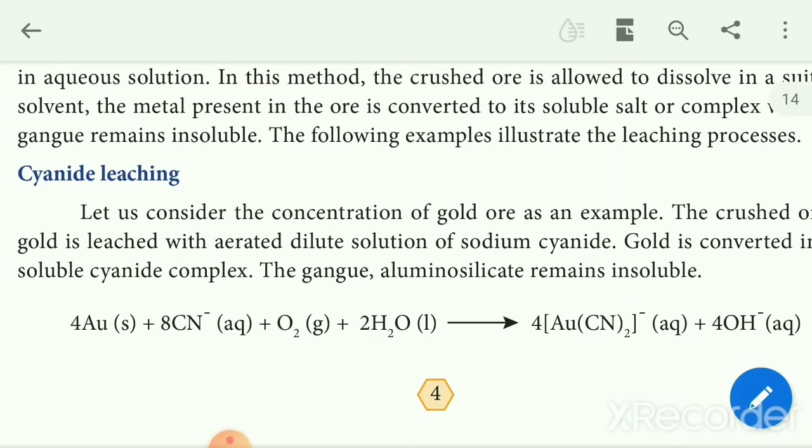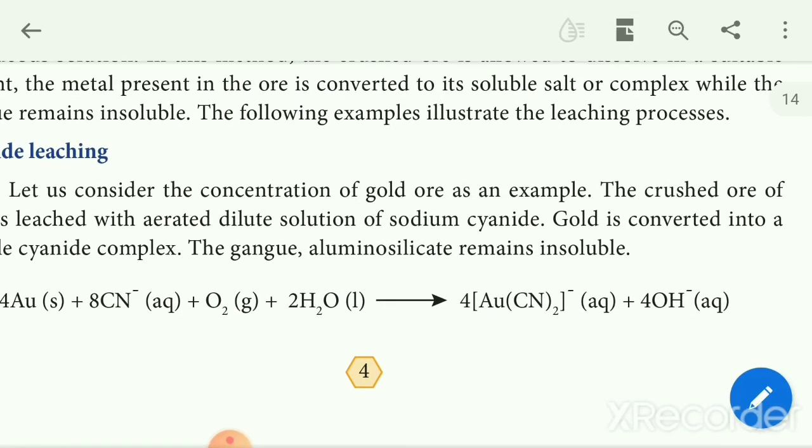Cyanide leaching: take the best example, gold. The crushed ore of gold is leached with a dilute solution of sodium cyanide. The gold is converted into a complex, a soluble cyanide complex. The gangue, meaning impurities like aluminum silicate, remains insoluble.